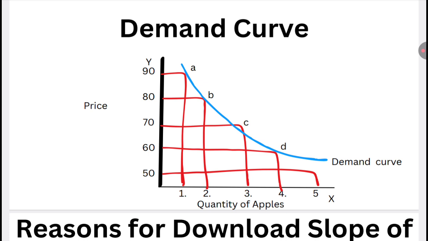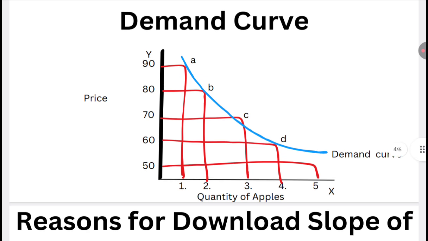If the price rises to 60, then the consumer demands 4 units of apple. As the price rises to 70, then 80 to 2 units, 90 to 1, like this. The quantity of apples we can take as 1 kg, 2 kg, 3 kg, 4 kg or 5 kg, so accordingly we can take the quantities.